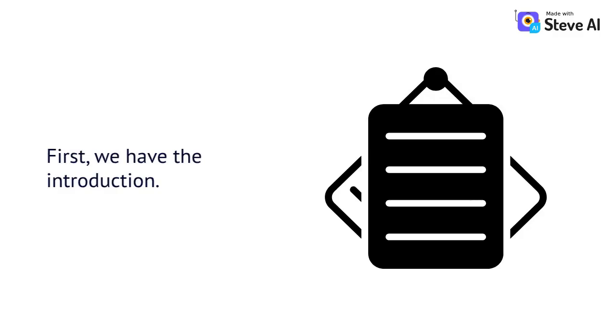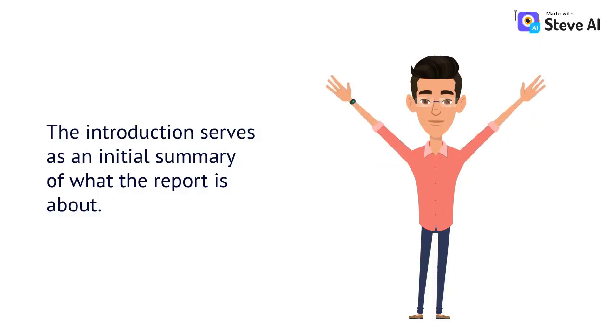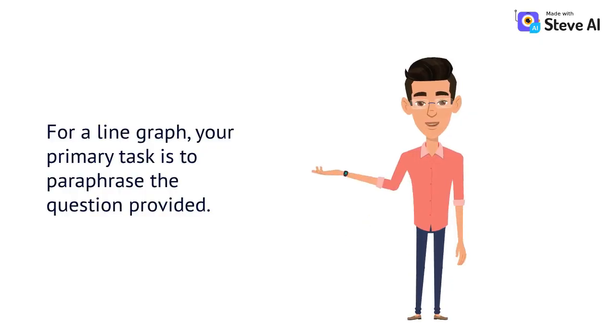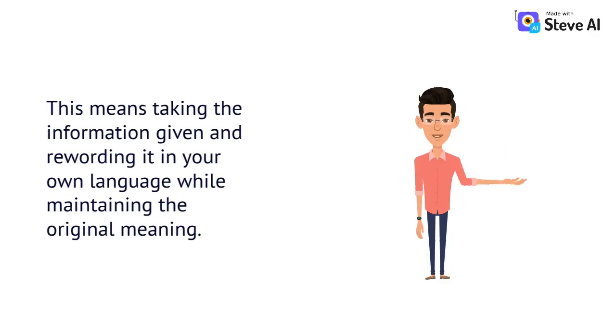First, we have the introduction. The introduction serves as an initial summary of what the report is about. For a line graph, your primary task is to paraphrase the question provided. This means taking the information given and rewording it in your own language while maintaining the original meaning.